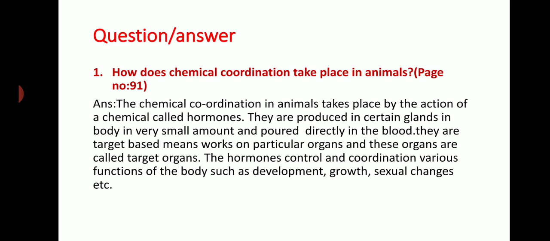Now let's discuss the question answers of this part, hormones in animals. The first one, how does chemical coordination take place in animals? The chemical coordination in animals takes place by the action of chemicals called hormones, and they are produced in certain glands in the body in very small amounts and secreted directly into the blood. They work on particular organs, and these organs are called target organs. The hormones control various functions of the body, such as development, growth, and sexual changes.